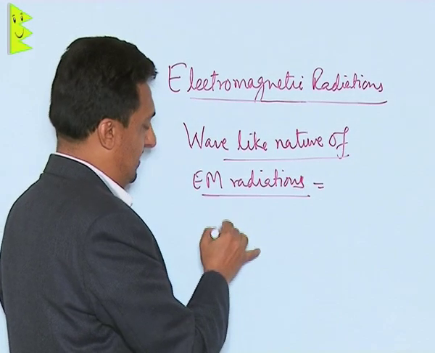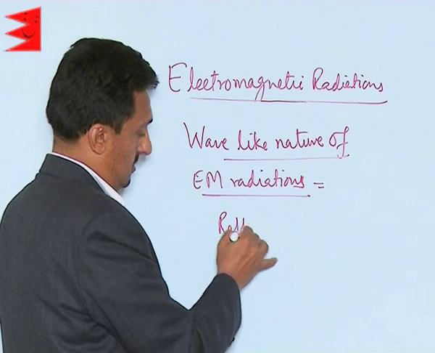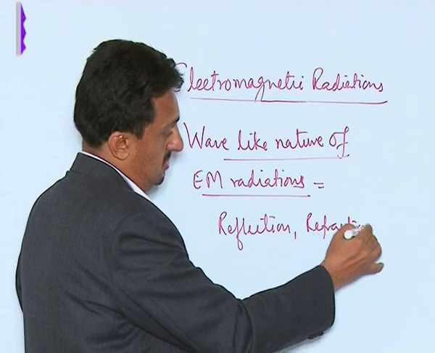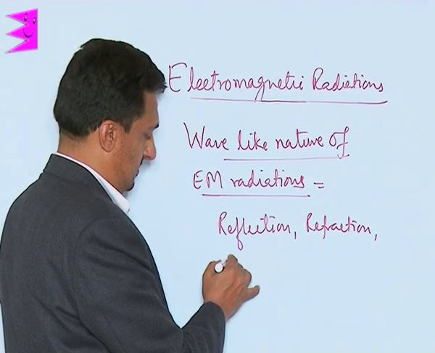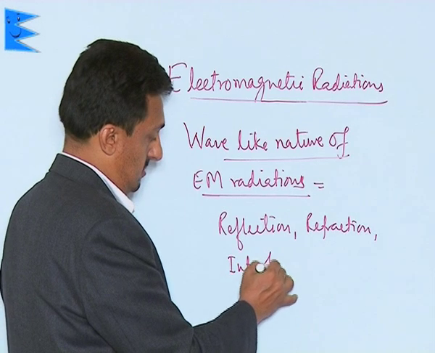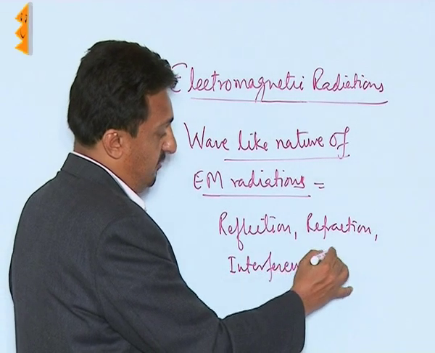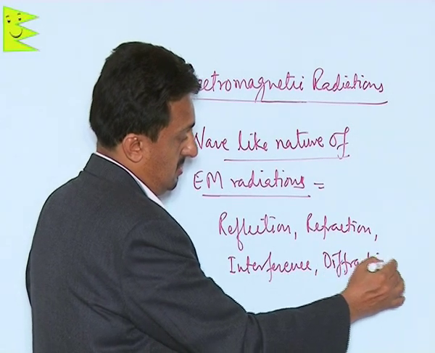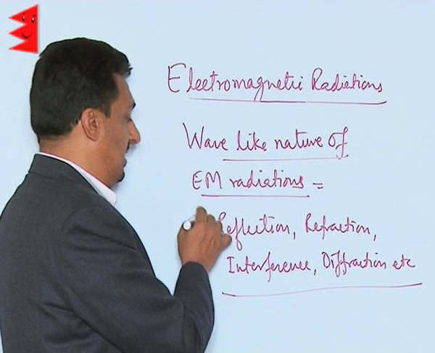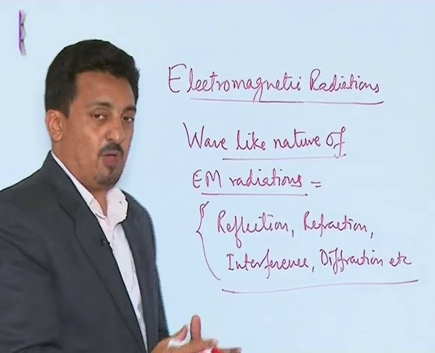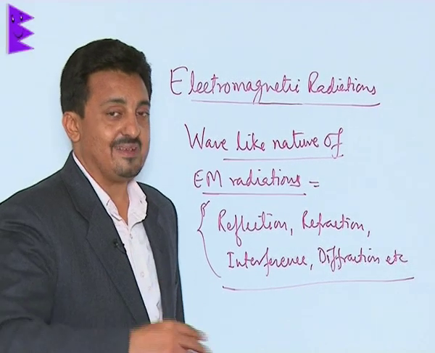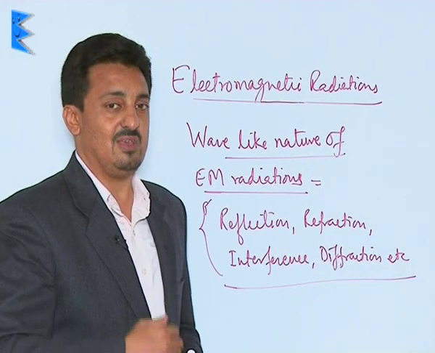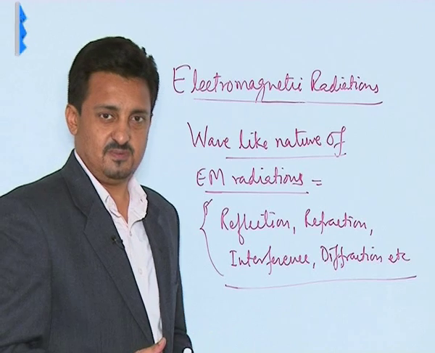We have properties like reflection, refraction, interference, diffraction, etc. These are those basic properties which are only explained by considering EM radiations to have wave-like motion or wave-like nature.